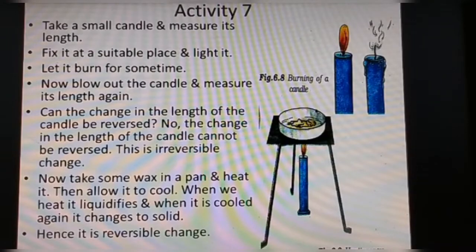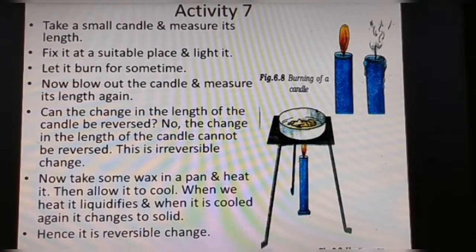Okay, so my friend is going to show you the activity. So first he will light the candle, and then here I am not going to measure the length of the candle. Just I am going to show how it reduces in size. Okay, and then I am going to show the heating of wax also. So first he will light the candles. Okay, so let us see what happens.